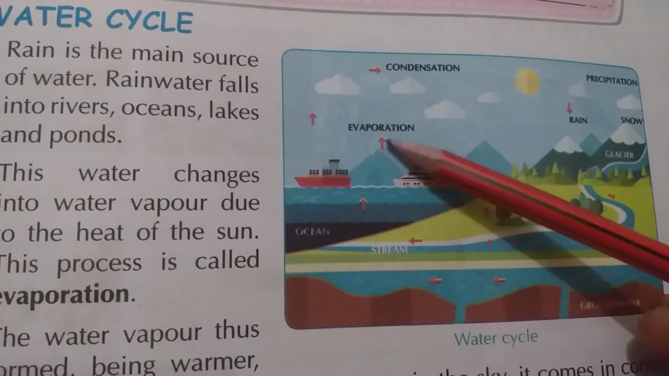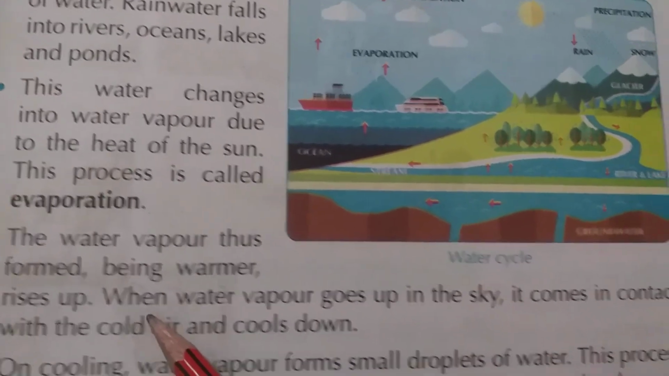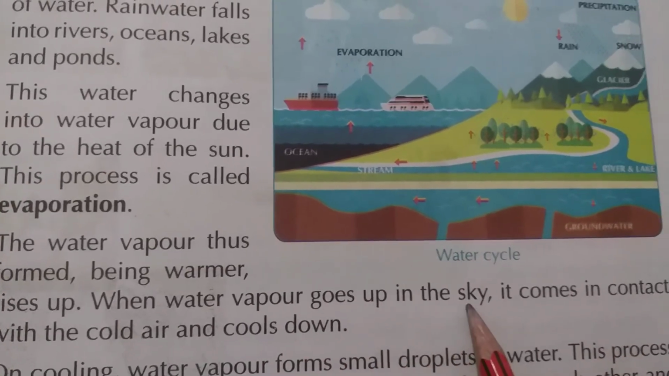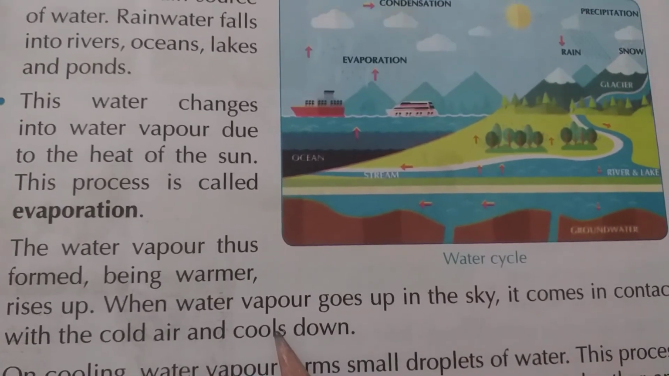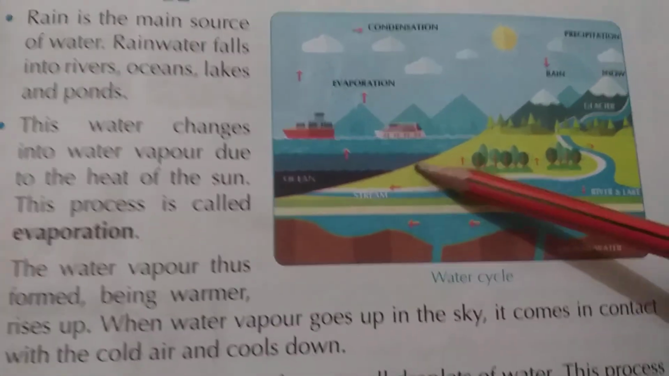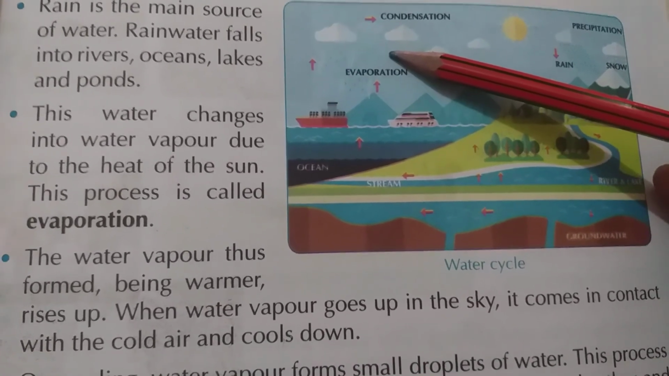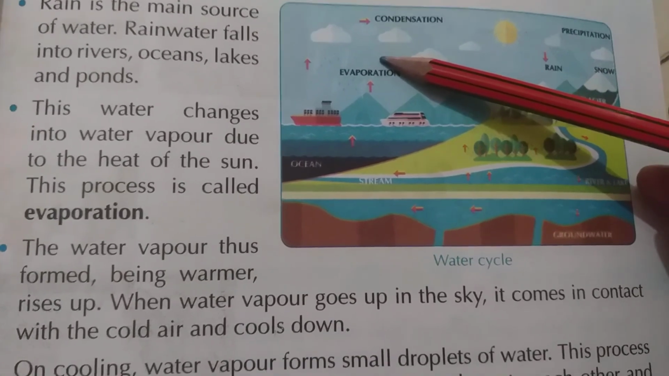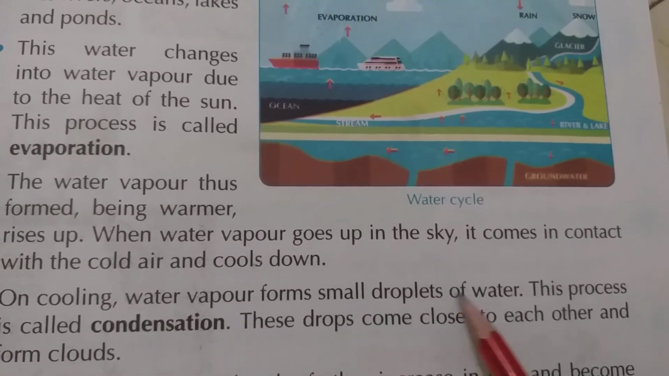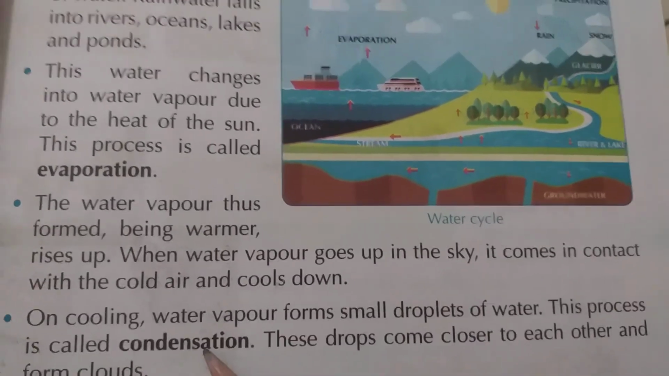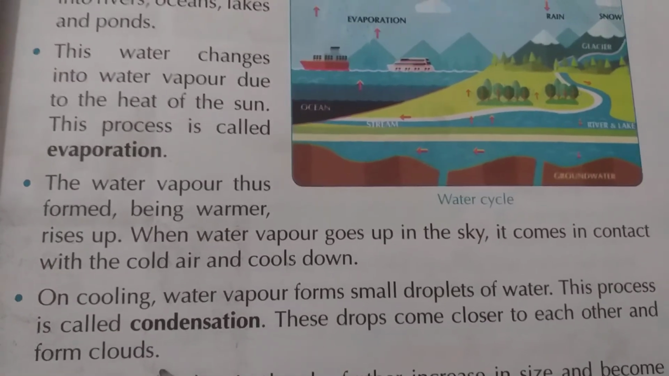The water vapor thus formed, being warmer, rises up. When the water vapor goes up in the sky, it comes in contact with the cold air and cools down. On cooling, water vapor forms small drops of water. This process is called condensation, and these drops come closer to each other and form clouds.